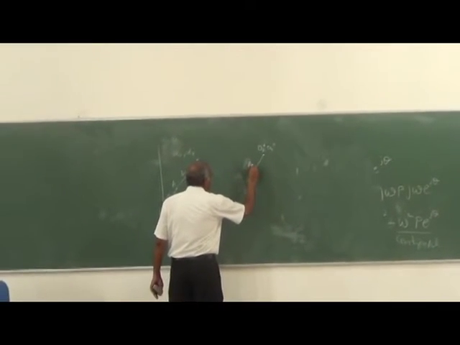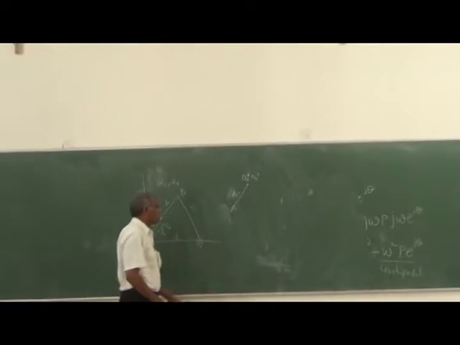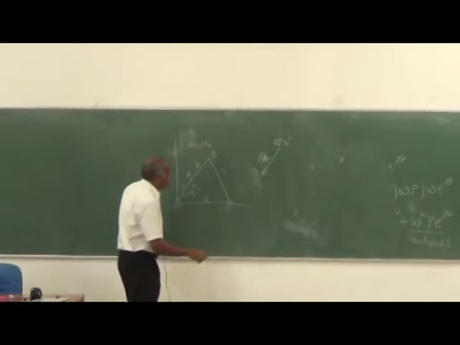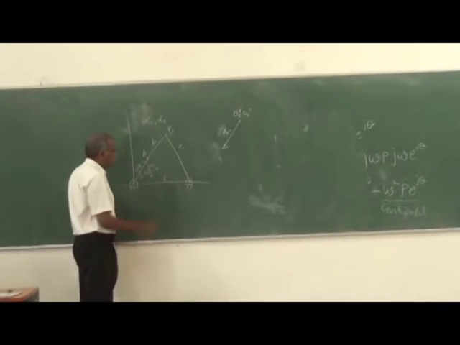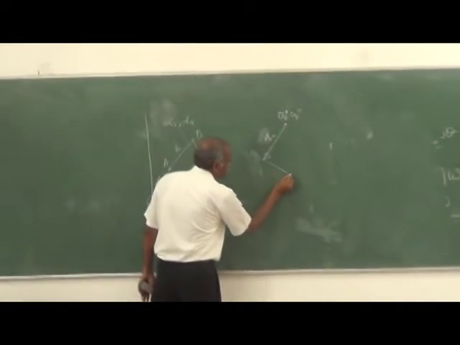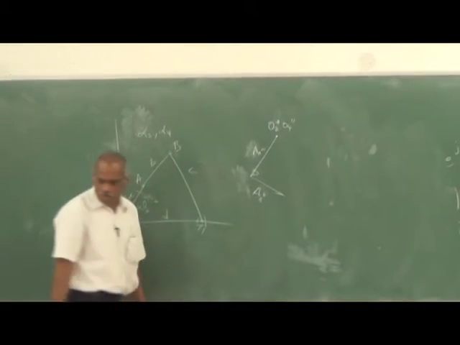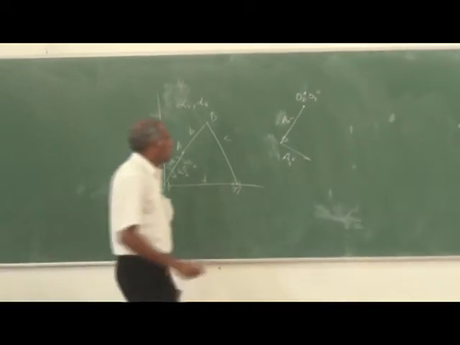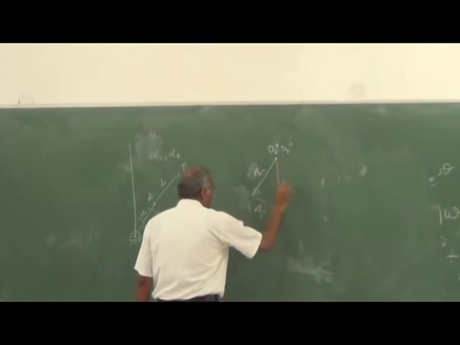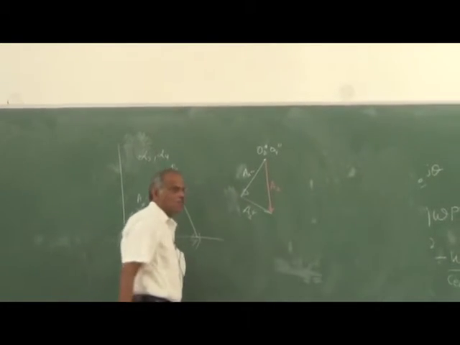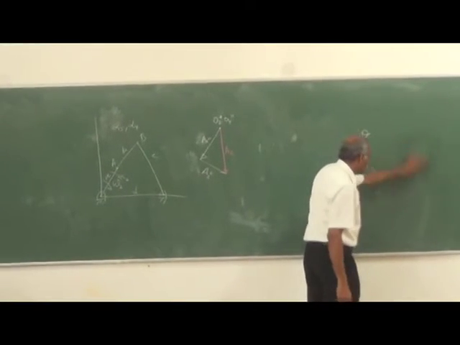This is the acceleration component of A, which is AAN. Then we have the tangential component that will be here, depending on alpha. This will be the tangential component, AAT. The vector combination of these two will be the acceleration of A, which has the normal component and the tangential component, as we have seen.